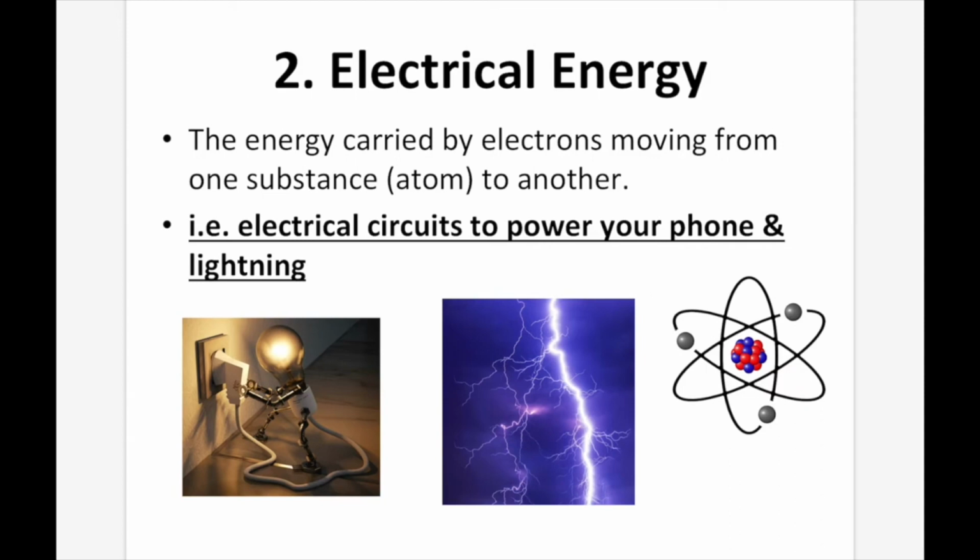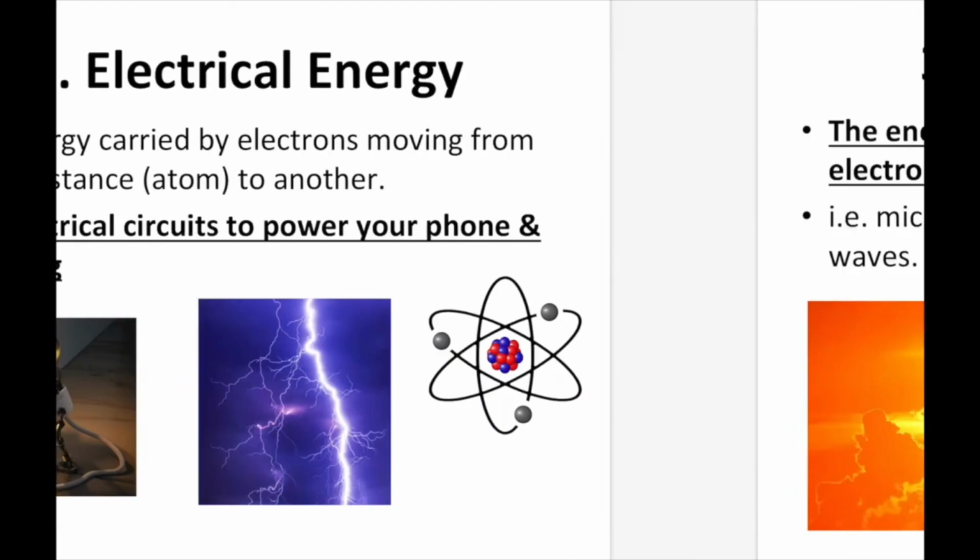Now, certain materials allow the electrons to move better than others, and that's where you're going to get things like conductors. So you get things like metal conductors, aluminum, copper. They're very good conductors of electricity because they allow electrons to flow freely between them.